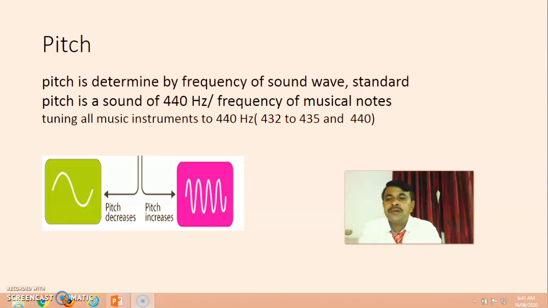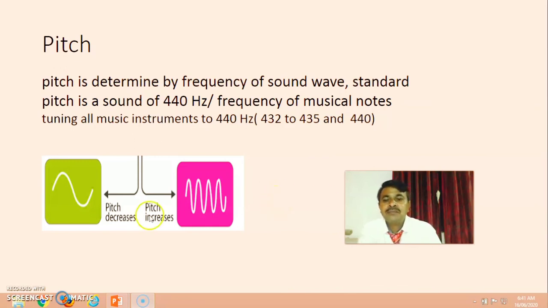Again, an important point: pitch. Pitch is determined by the frequency of the sound wave. Standard pitch is a sound wave of 440 Hz, because the frequency of musical tones and tuning of all instruments is to 440 Hz. So it is called the standard of pitch.